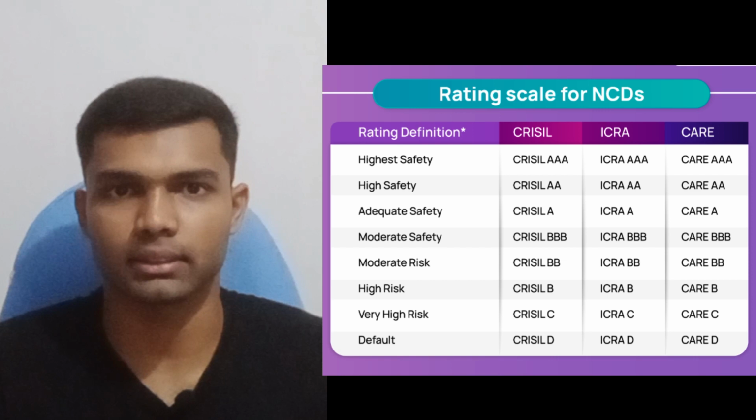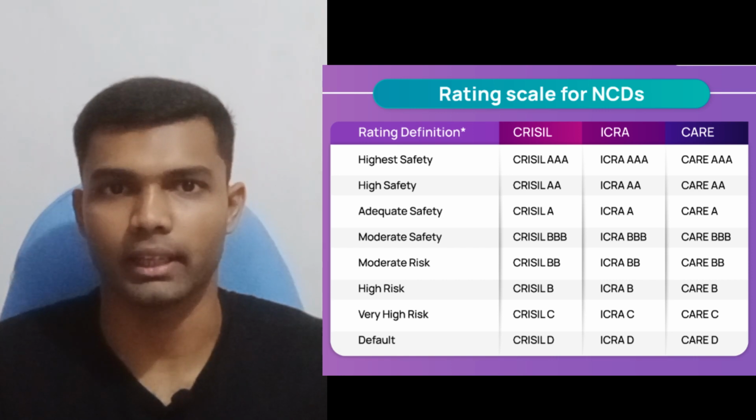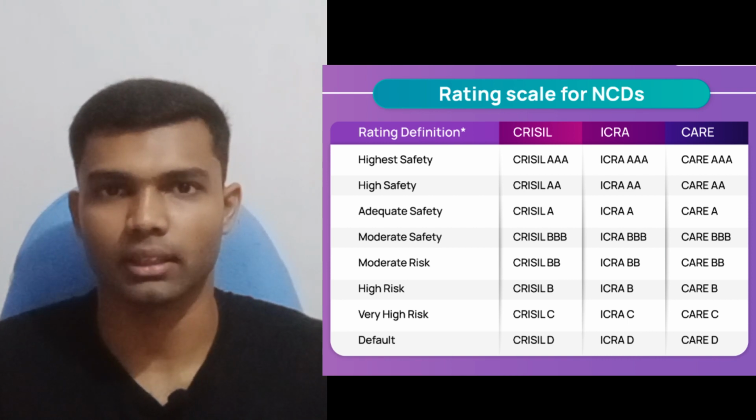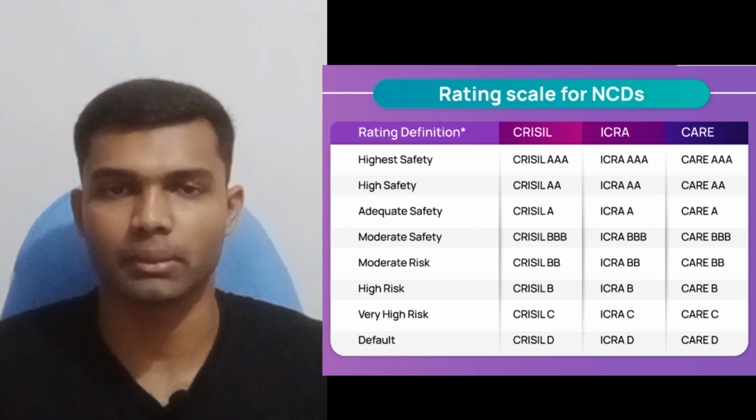To get higher returns, the aggressive investor tends to invest in bonds with high yields. But he will not look at the ratings and the credibility of the company. The ratings are: if the bond has a AAA rating, then it is the highest safety bond. If the bond has a AA rating, then it is a higher safety bond. If the bond has just an A rating, then it's a safety bond. And if the bond has a B rating and following, it has a moderate risk.